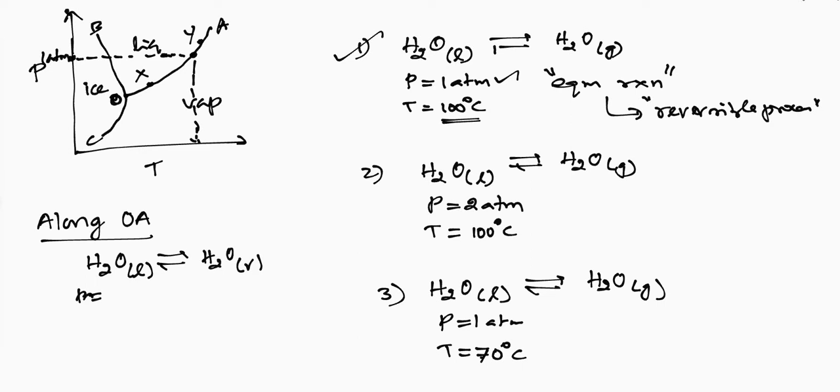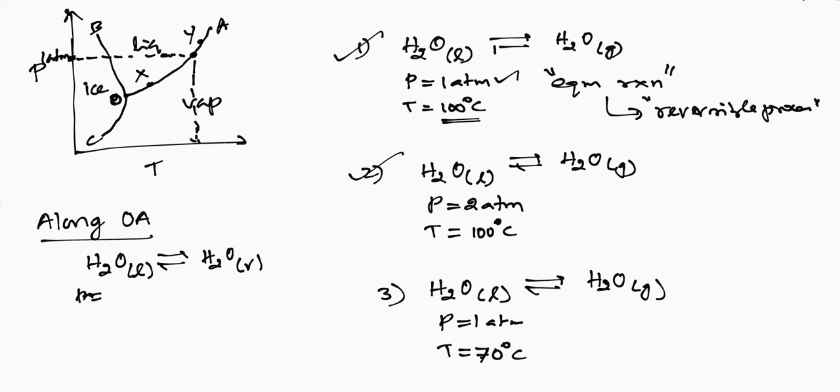Then see example 2. Listen, I repeat once again. When the system attains equilibrium, though these equilibriums are not reactions, just for understanding purpose I am calling this an equilibrium reaction, but they are not actually reactions. They are phase equilibriums, right? So H2O liquid becoming H2O vapor, both are water molecules, so it is not a reaction. It is an equilibrium, right?